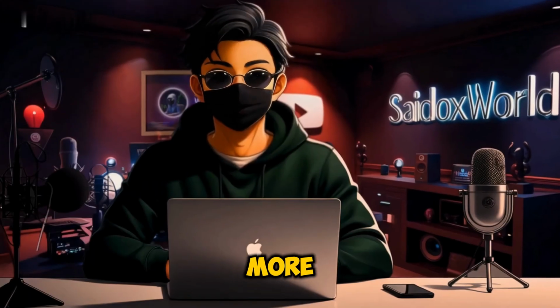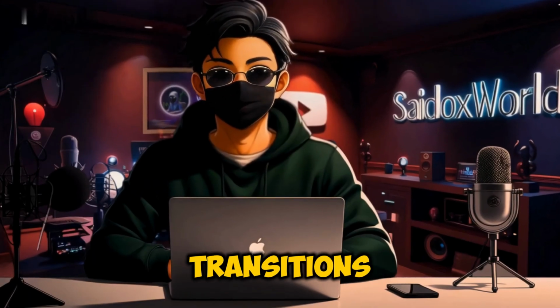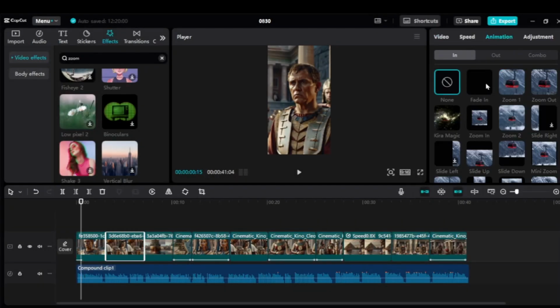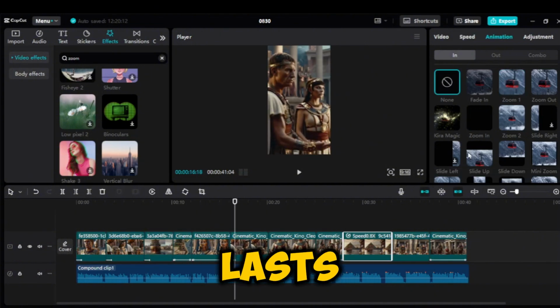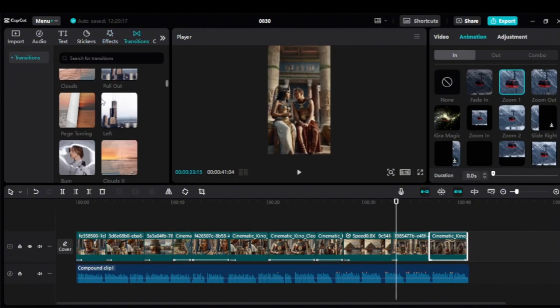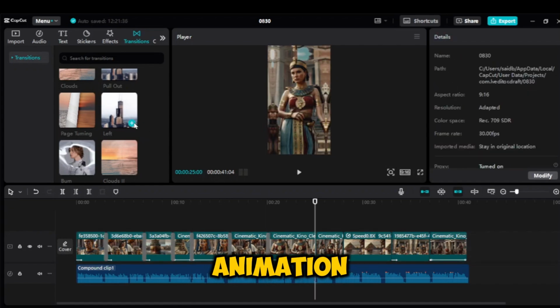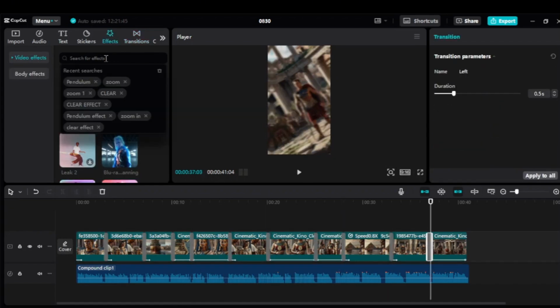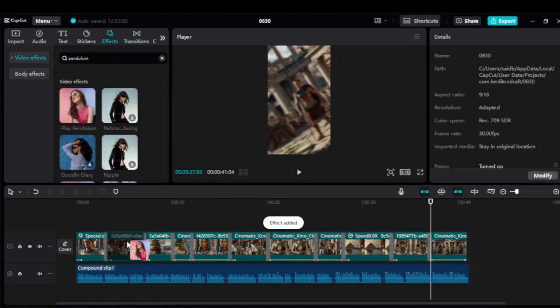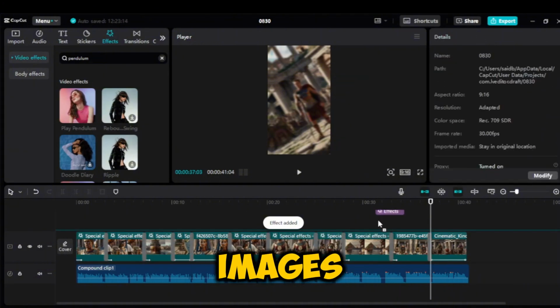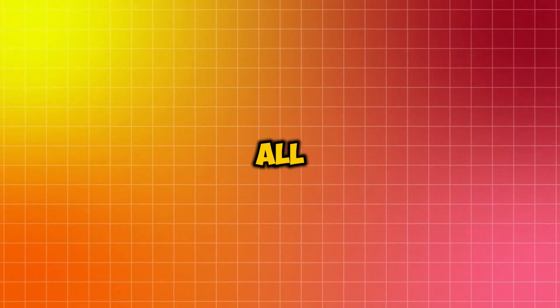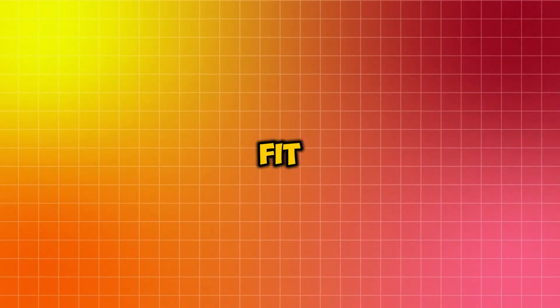To make the video more interesting, we'll add some transitions and animations. Start with the zoom 1 animation, making sure it lasts for the entire image. Use a left slide transition to move from one image to the next. In the animation section, try using the pendulum effect for a cool look. Repeat this process for all the images. Take some time to explore all the transitions to see which ones fit you best.